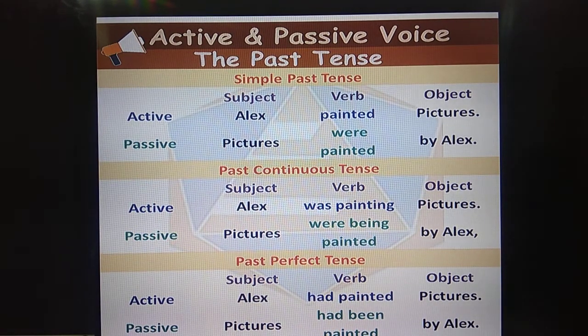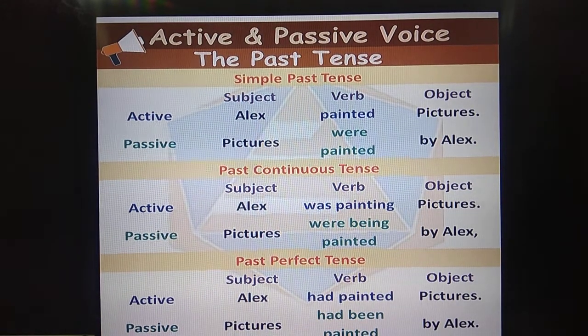If it is singular, was, and if it is plural, it will change into were. And already I have told you, if it is continuous tense, ing form, then you have to introduce the word being, B-E-I-N-G, and if it is perfect tense, you have to introduce the word been, B-E-E-N. So this is the same for all the continuous tenses, and for perfect tenses also all the same.